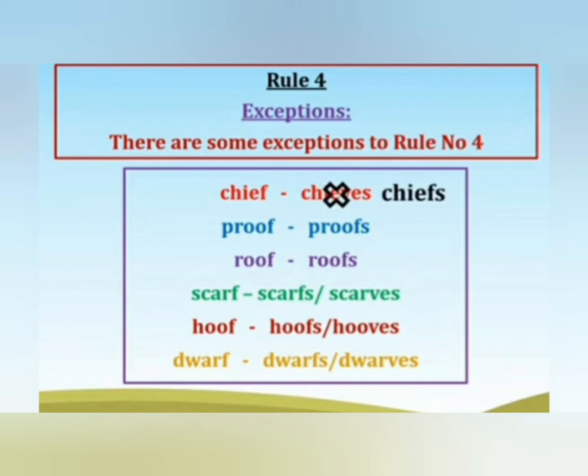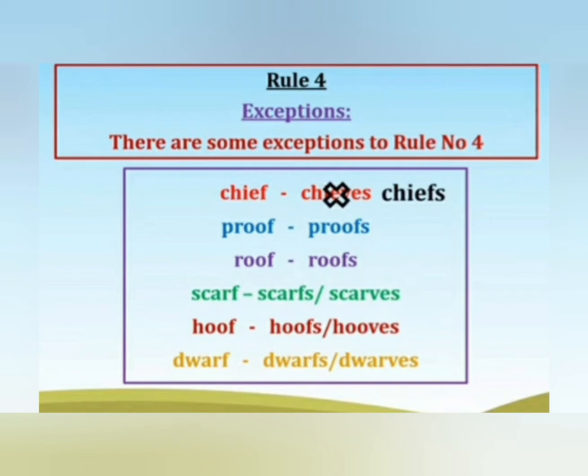Next word is proof, and the plural of proof is proofs. Roof, roofs. Next word is scarf. In the word scarf, you can use scarfs or scarves. Both are correct. Hoof, hoofs and hooves. Same like that.